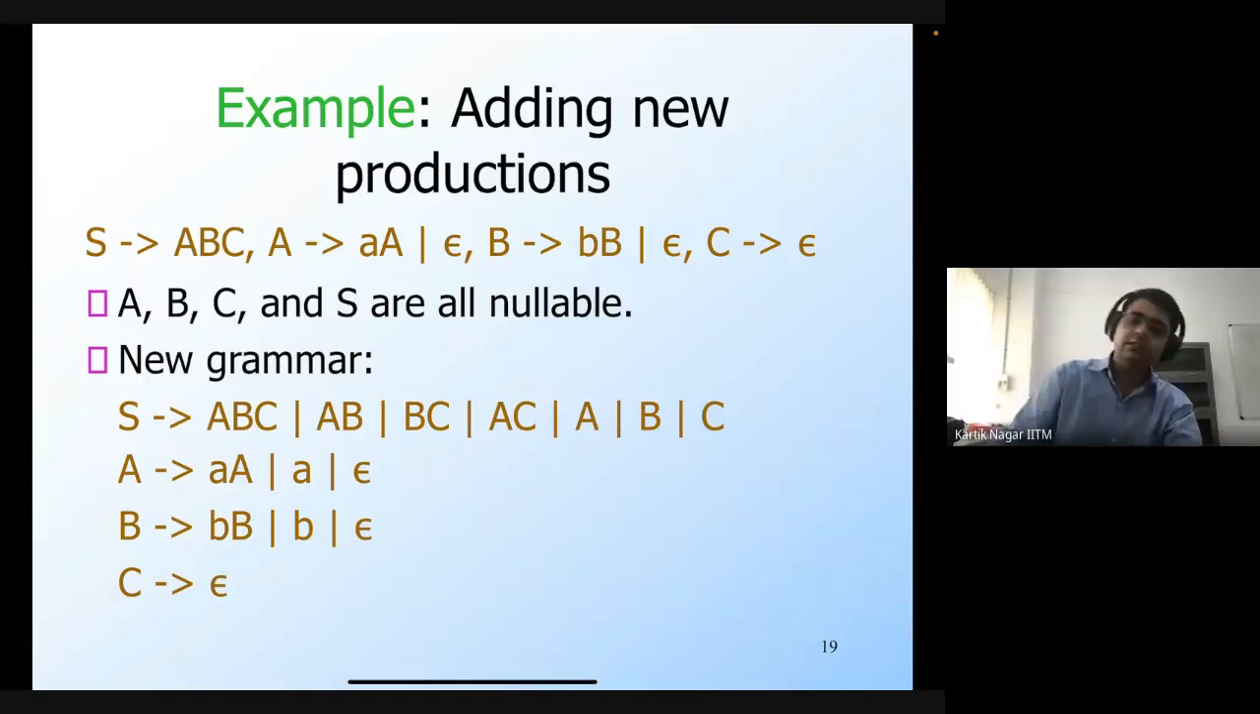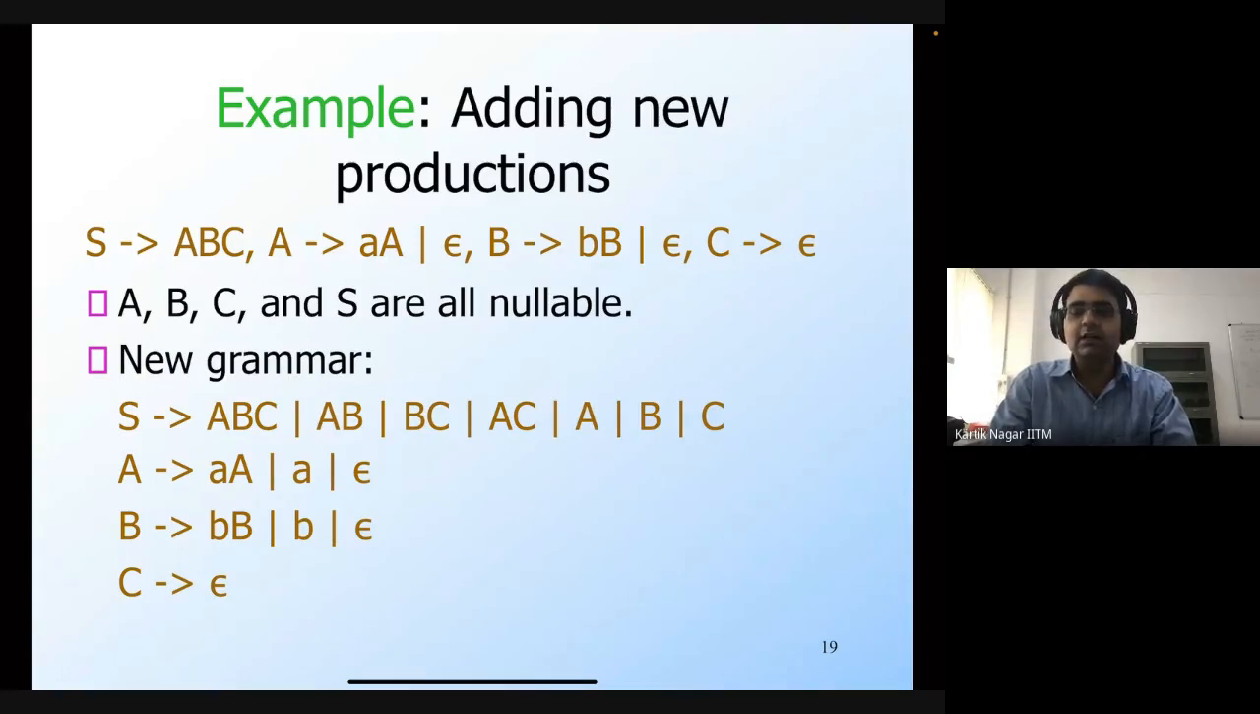The second step is to get rid of all the non-terminals which are not reachable from the start symbol, the start non-terminal. The reason is that the non-terminals which are not reachable from the start symbol will never be involved in the derivation of a string which is present in the language of the grammar. So you can safely remove all of these unreachable non-terminals. You can also remove production rules which involve these non-terminals either in the head or in the body.